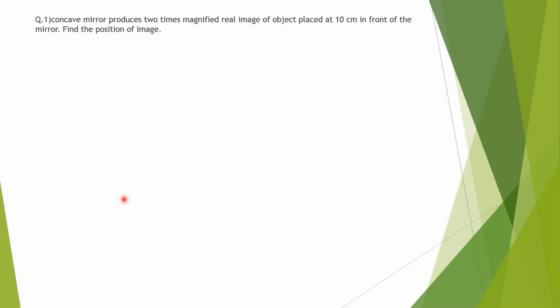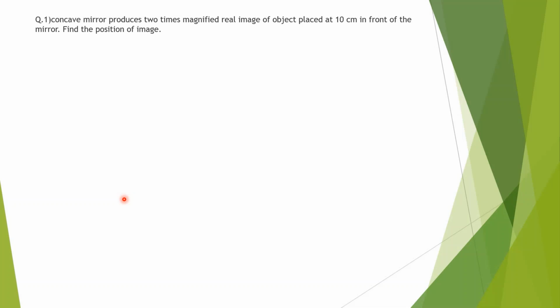After calculation, we get value of v, or if it is given in question, if v is negative, in that case image will be real. Again, u is always negative. If concave word is written, then focal length is negative.